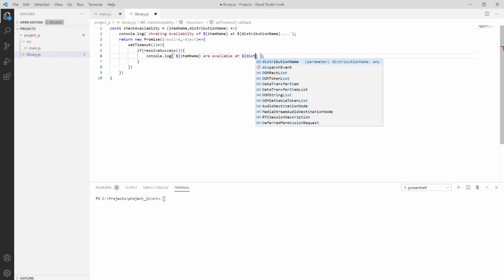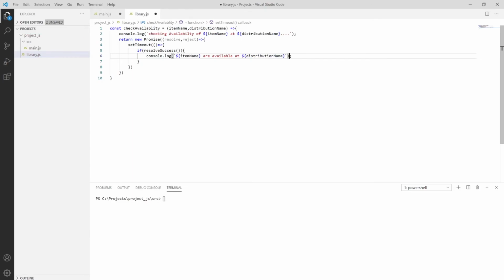So distribution name, or we can call it resolve, or item name. And we are also putting that else part over here.